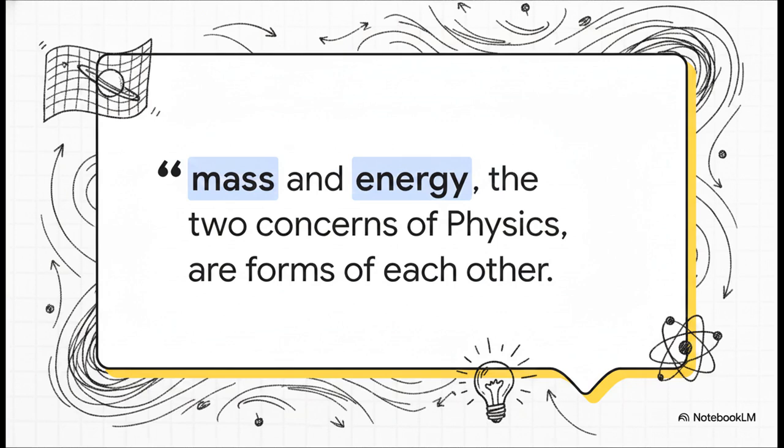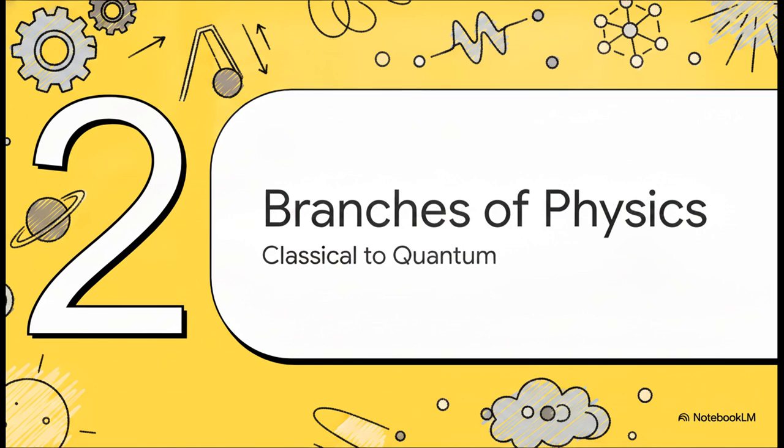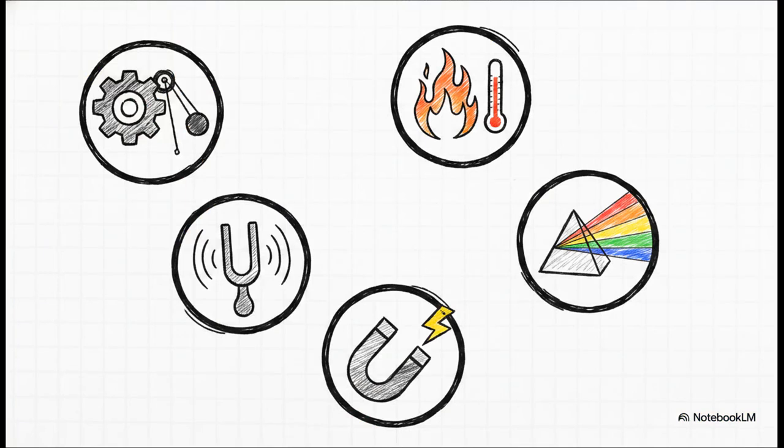It's concepts exactly like this that show us physics is really about tearing down our everyday assumptions to discover the hidden truths of reality. Moving on to Section 2, the branches of physics, from classical mechanics to the quantum realm. So, because the universe is so incredibly complex, we kind of have to divide our study of it into distinct branches just to make sense of it all. First up, we have what's generally considered classical physics. And hey, try not to think of these as some boring laundry list you have to memorize. Instead, think of them as different lenses through which we can view the world.